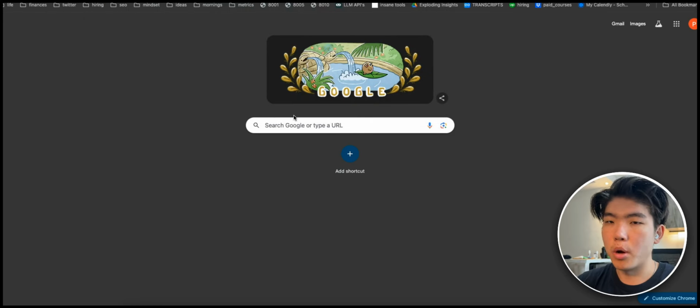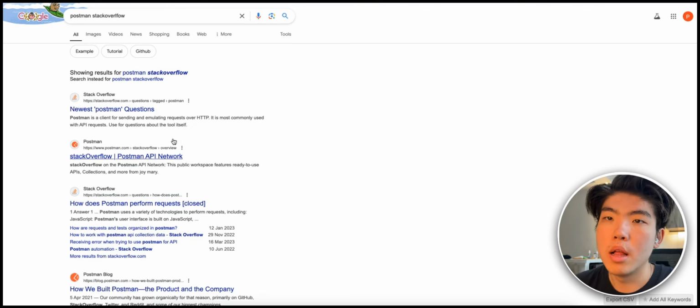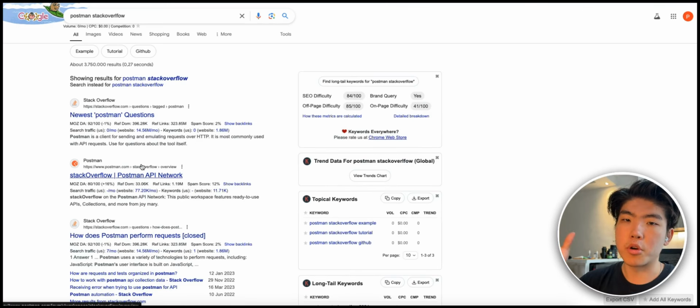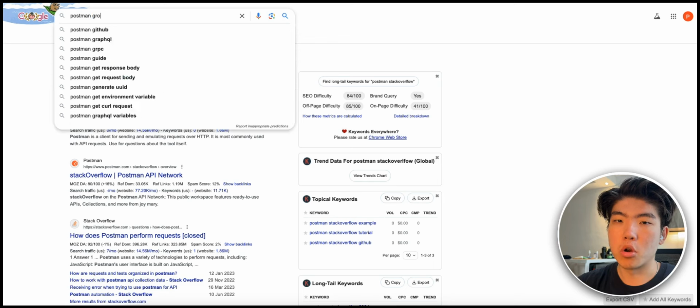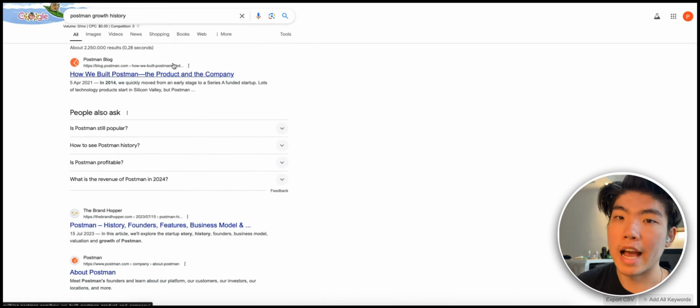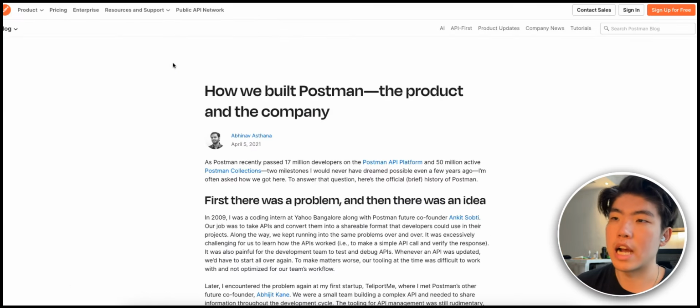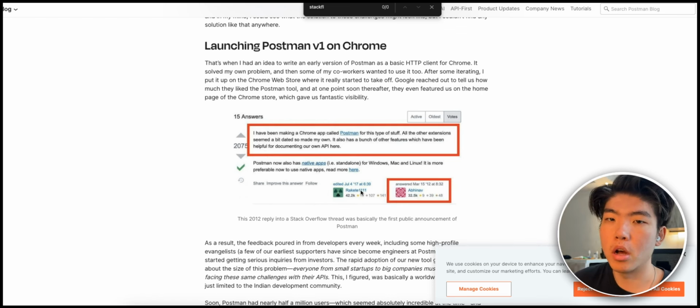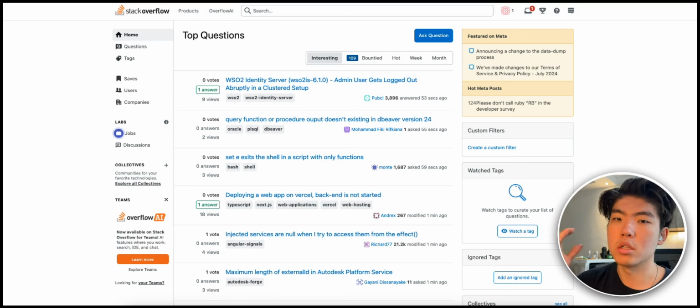And I wanted to give one example of a company that did this exactly. If you know about Postman, they literally started from Stack Overflow. So they grew specifically from posting about their software on questions on Stack Overflow. So if you search Postman growth history, you'll see how they were able to grow purely through Stack Overflow. Their first launch was on Stack Overflow. So this is a proven method of how to find product ideas on Stack Overflow.